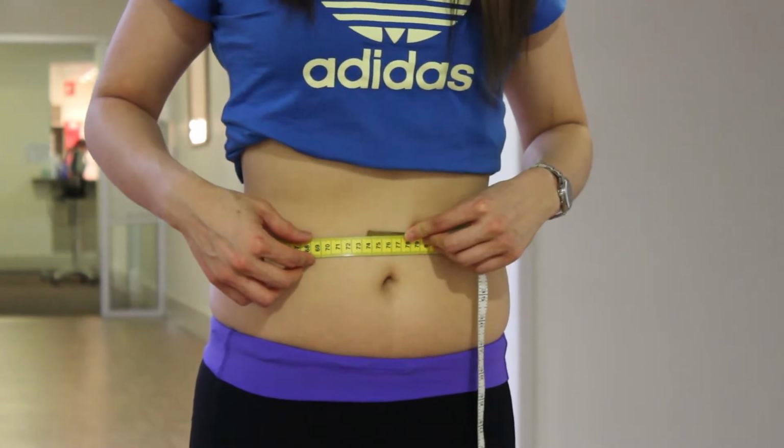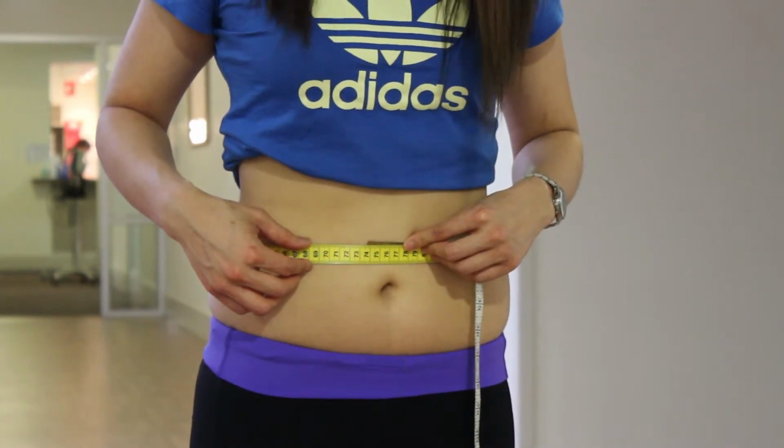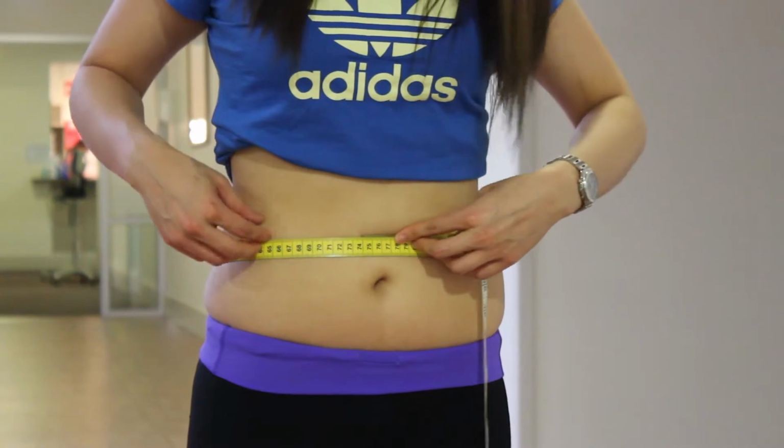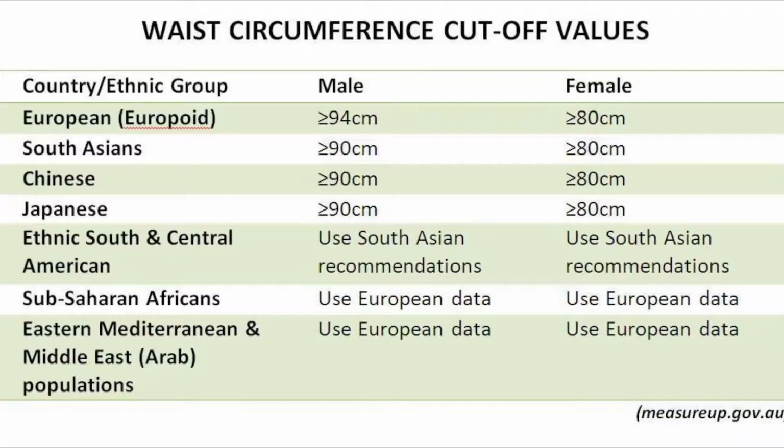Step 4. Breathe out normally and take the measurement. The tape should be snug without compressing on your skin. This table takes into account gender and ethnicity and shows we are at an increased risk of chronic disease if our waist circumference is greater than or equal to these values.